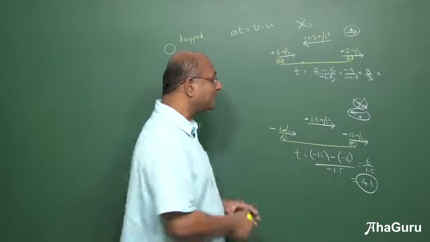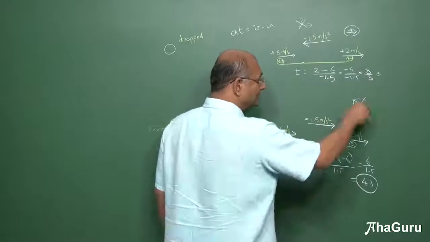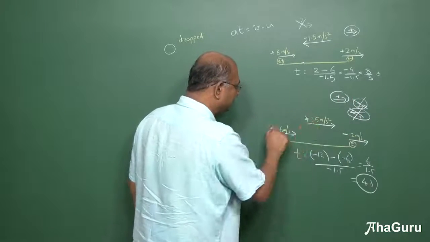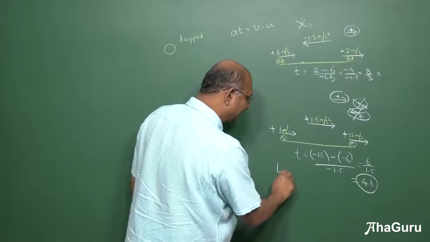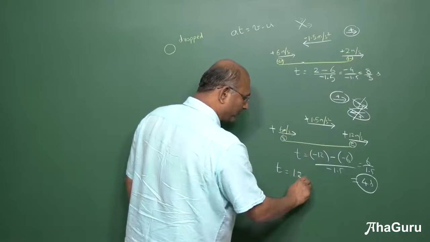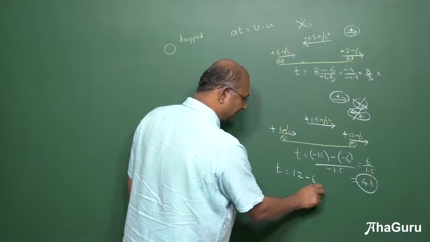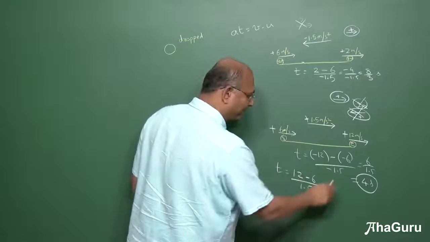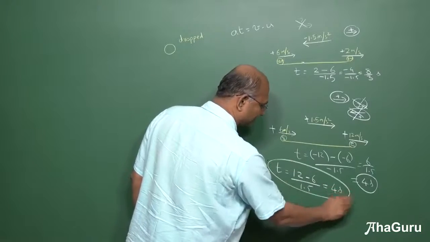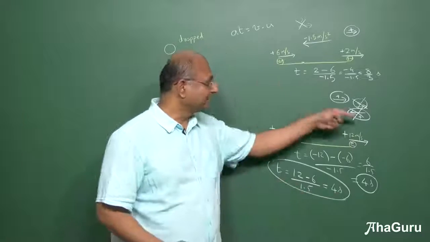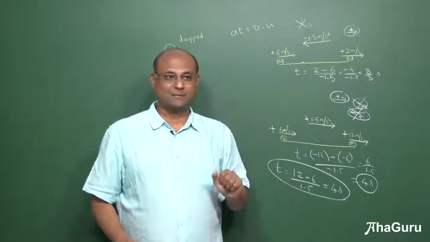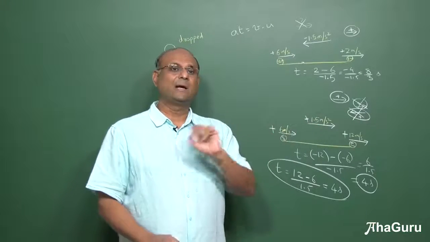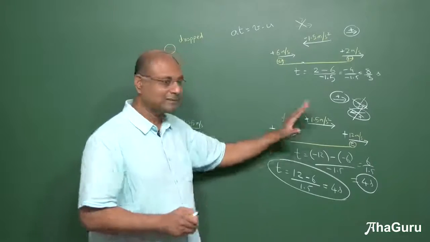Okay, suppose I did not want to choose this as plus, I chose that side as plus, which is what usually will do. This will be plus, this will be plus, that will be plus. So what is the time calculation? 12 minus 6 by 1.5. Again you will see that 6 by 1.5 is 4 seconds. Whether you chose it this way or chose it that way won't matter, you will get the same answer. But the answer for u, v and a will change. Answer for time won't change. So I hope that is clear.